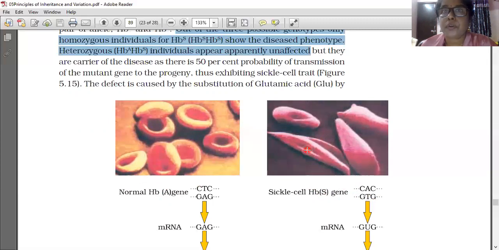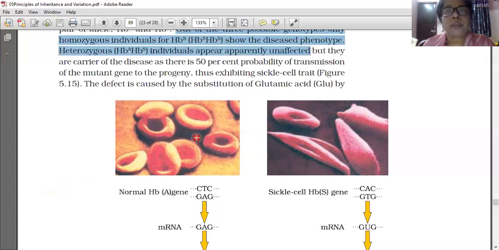All of you know the sickle is an instrument used to cut vegetables and crops at the time of harvesting. It has this shape only. What is the benefit of the spherical shape? It can easily pass through the blood vessels. If it is normal, round and spherical in shape, it can easily pass through the blood vessel.